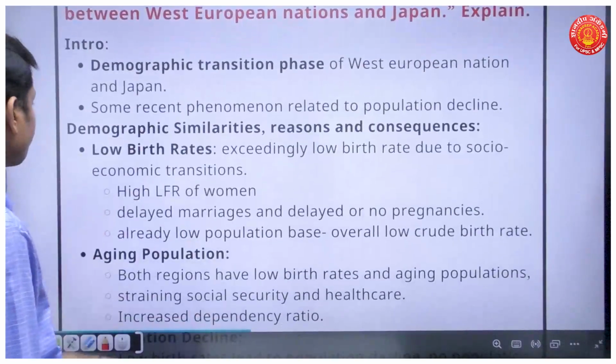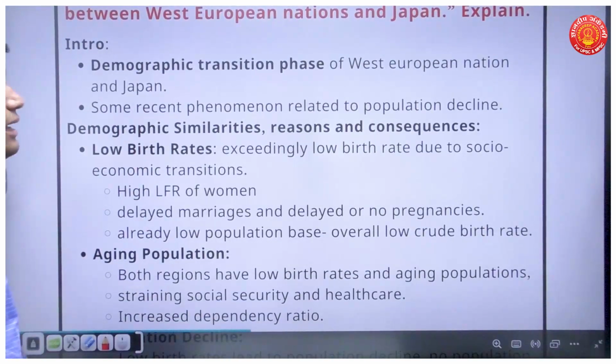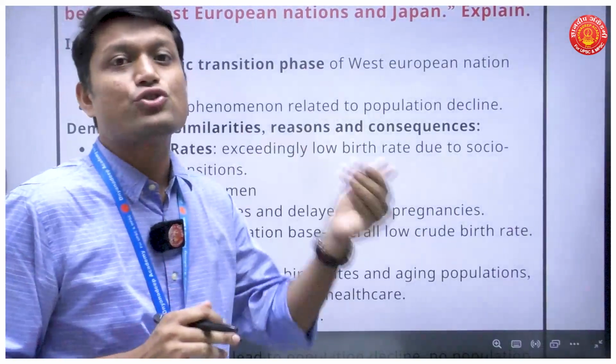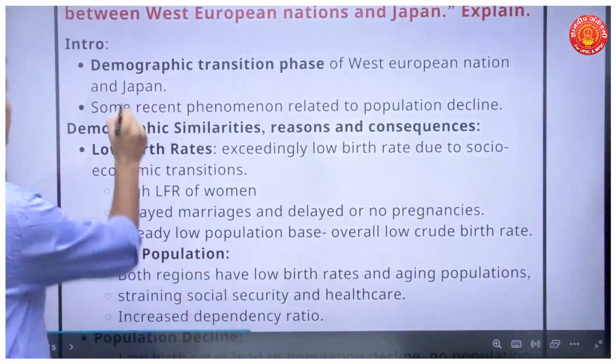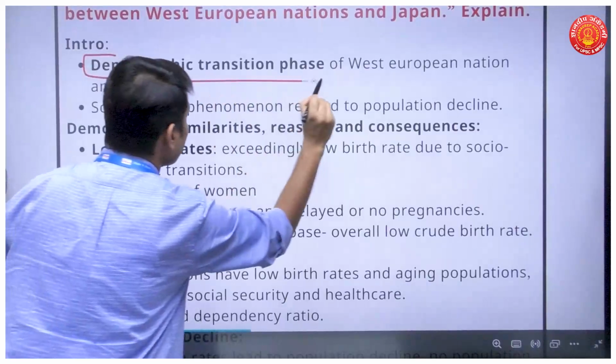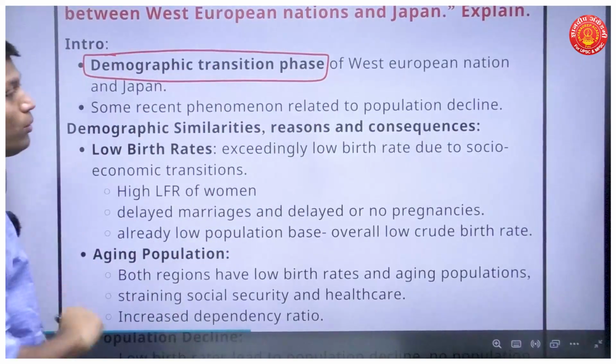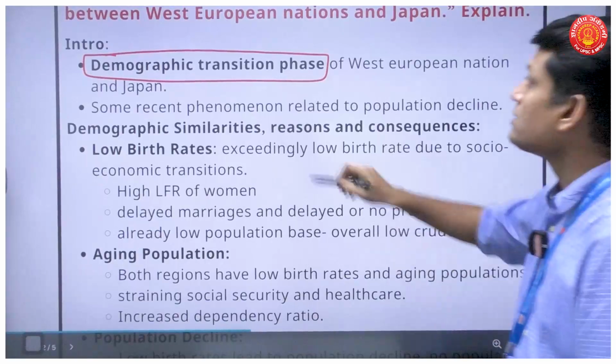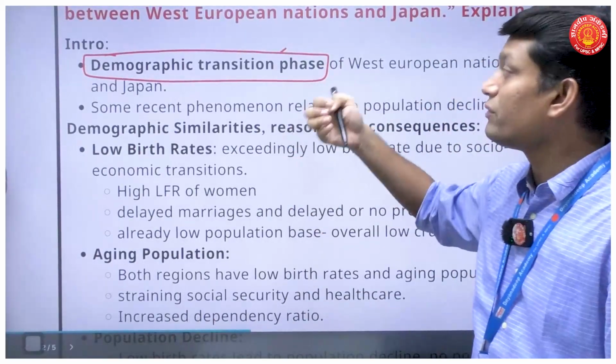So what kind of introduction can I go for to make my answer look more like a geography optional answer? One introduction I can go for is the demographic transition phase of European nations and Japan. Directly, straightforwardly, you can state the stage of demographic transition.